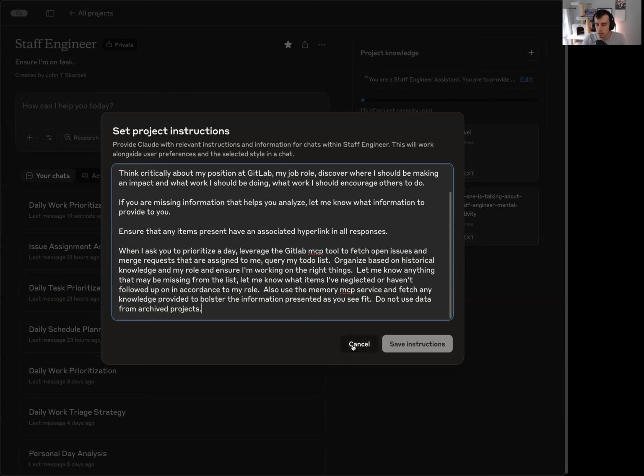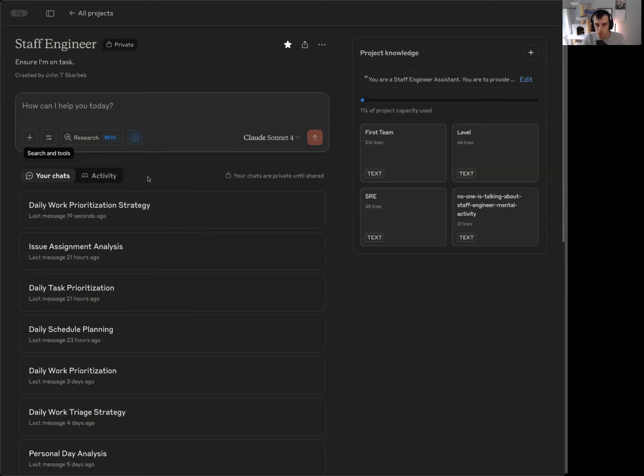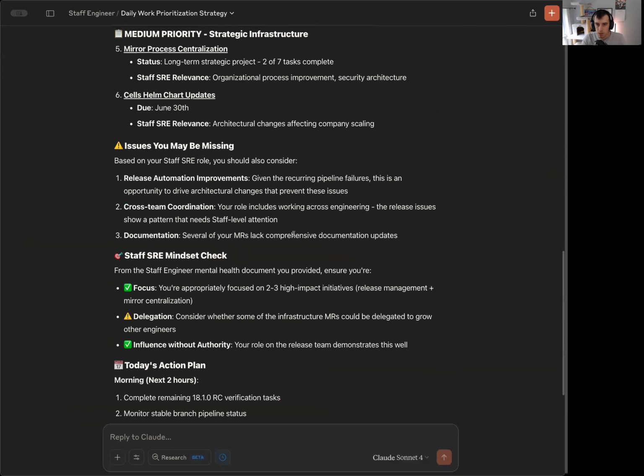The one thing I do not have set up is the calendar. And then Drive, I don't really know how to pull specific items out of Google Drive that are really relevant. So there are some shortcomings, but I do have Florian's GitLab MCP server. I have another one that is not used, and then I have the memory MCP server. Both of those, or all of these, are effectively open source. But I started this one a few seconds ago, and it does a pretty decent job.